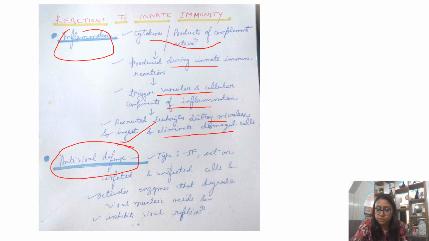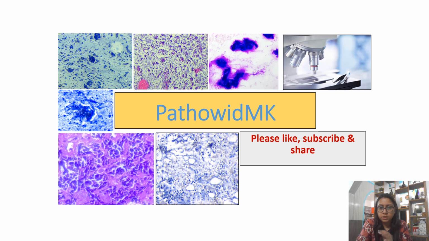Then they also have a response, that is your antiviral defense, that is type 1 interferon. What they will do is act on your infected cells and they will activate the enzyme that will degrade the viral nucleic acid and inhibit it. जब nucleic acid को inhibit कर रहा है तो viral replication भी बंद हो जाती है, correct? So these are the various responses, how will you observe that yes, innate immunity is active. So this was all about your innate immunity.